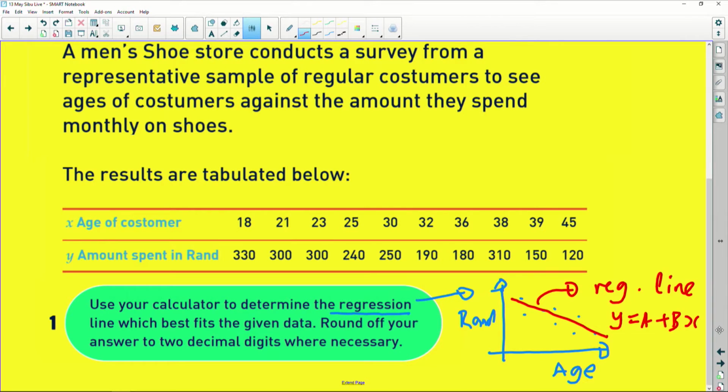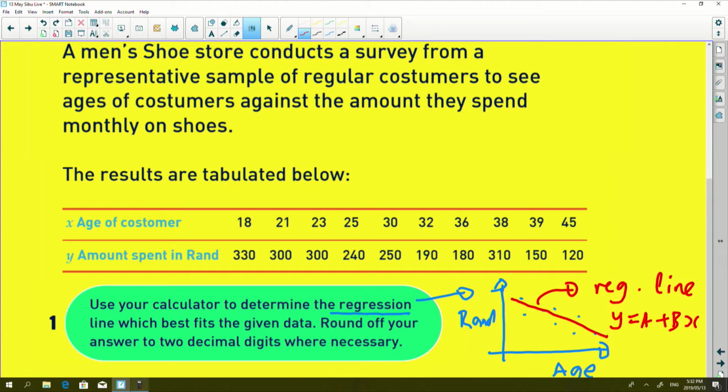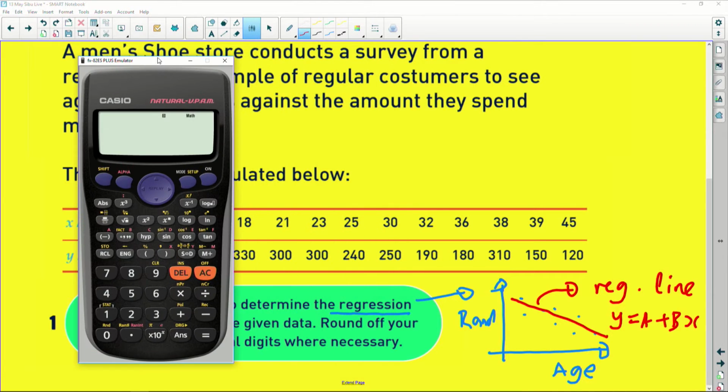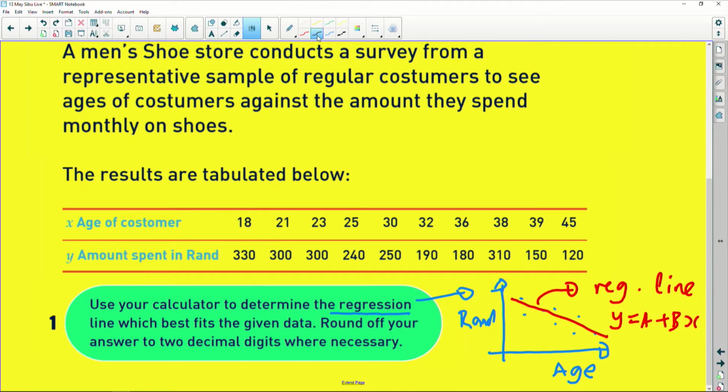All right, so now it tells us we need to use a calculator to find the equation of this. Now, to find this equation, I always tell people this: you don't need to do a lot, guys. Just type in all this information and find me something that I call the 7 parameters of regression. The 7 parameters of regression are 7 things. It's basically the A. I want you to find something which is called the B. I want you to find the R.